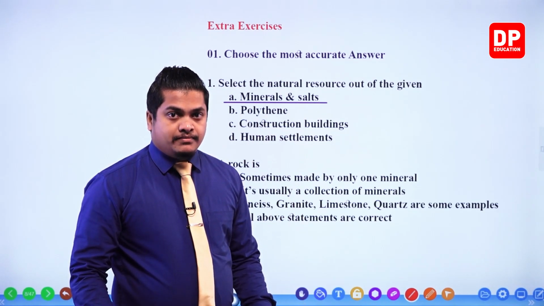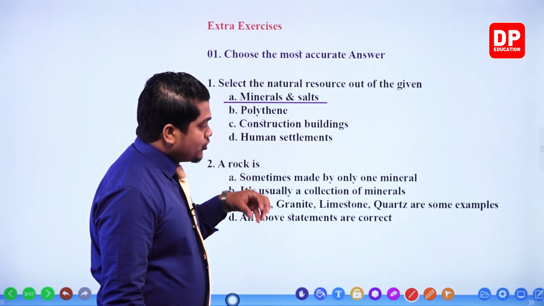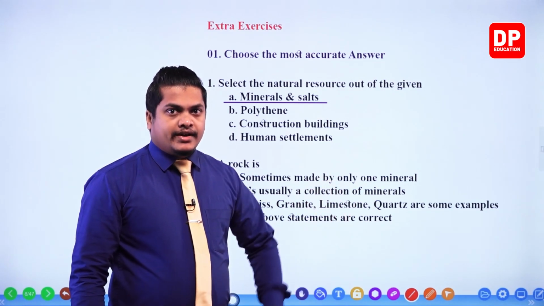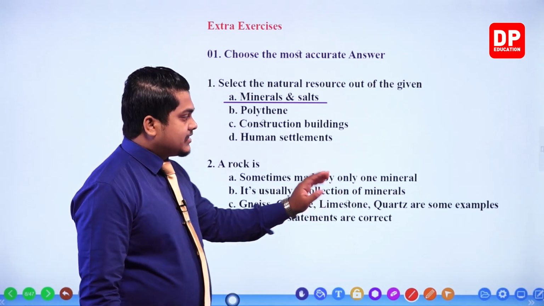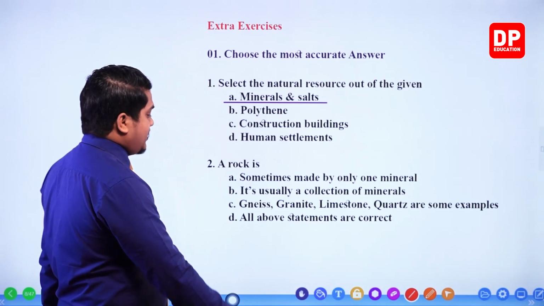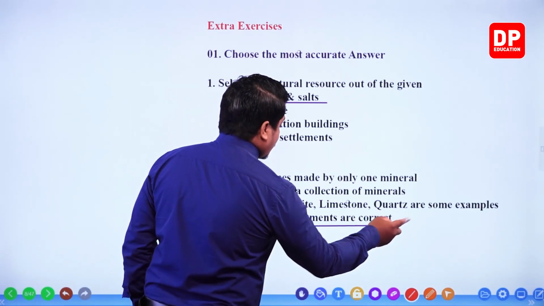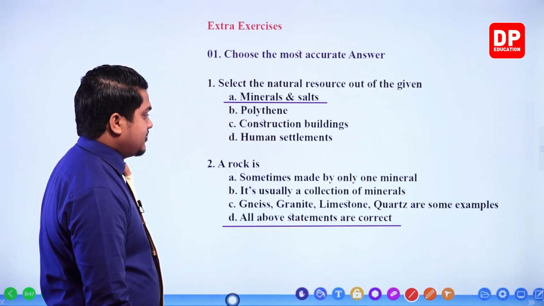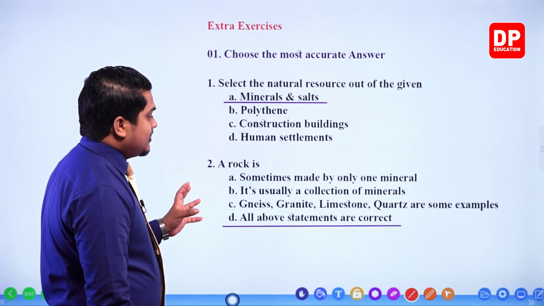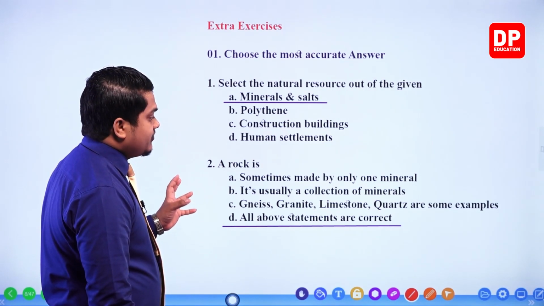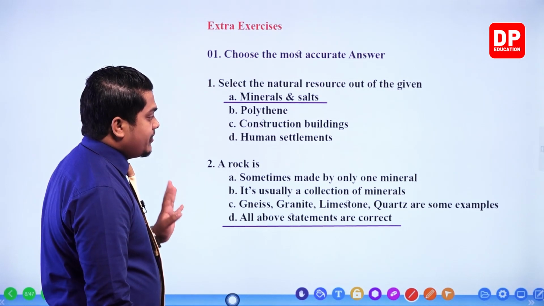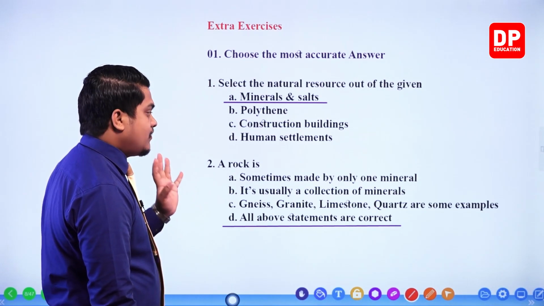So, sometimes made by only one mineral, correct, no problem. It is usually a collection of minerals, absolutely correct. These are examples. Then all of these statements are true, my dear children. This should be our answer. Okay, a rock is made sometimes by only one mineral, usually by a collection of minerals.